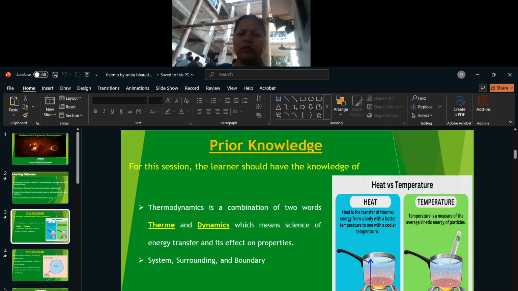Prior knowledge. For this session, the learner should have the knowledge of heat and temperature. Thermodynamics is a combination of two words, thermo and dynamics, which means science of energy transfer and its effect on property. System, surrounding and boundary.